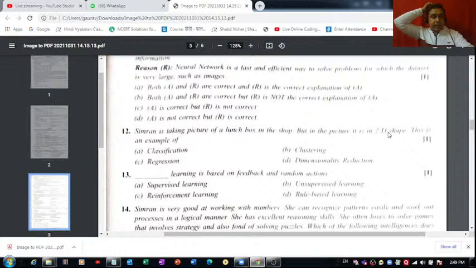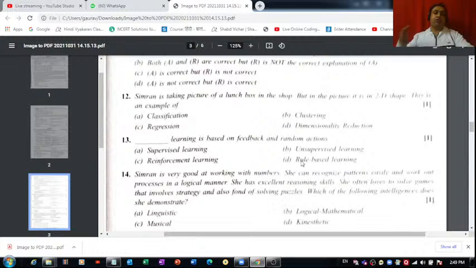It's a two-dimensional object we see in a picture. So what is happening here? Here dimensionality reduction is taking place. Dimension of the image is getting reduced.